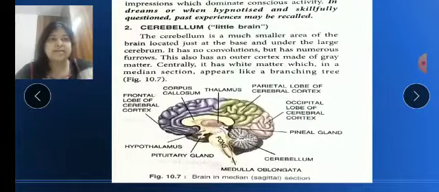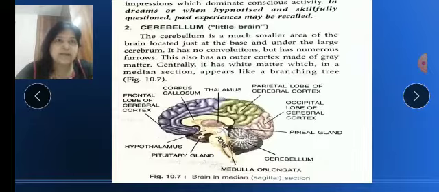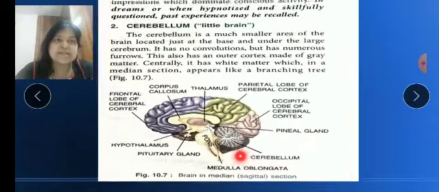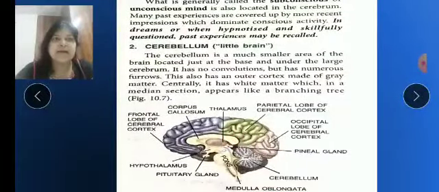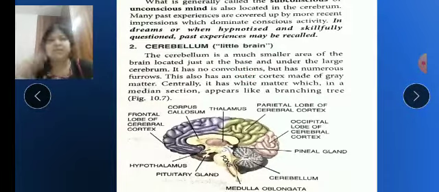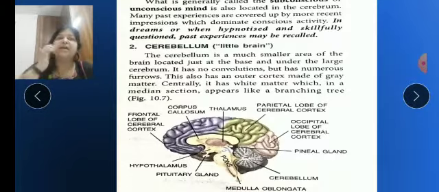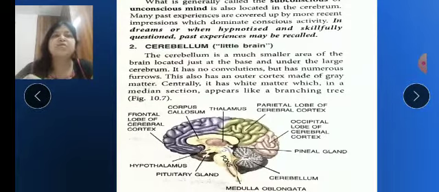Now the second part is the cerebellum. Here you can see the cerebrum part and the cerebellum part. This is the cerebellum part and it is a smaller area. It is present at the base, beneath or behind the back side of the cerebrum. It has no convolutions. It does not have any grooves and curves, sulci and gyri, but it has furrows, which are pit-like structures.